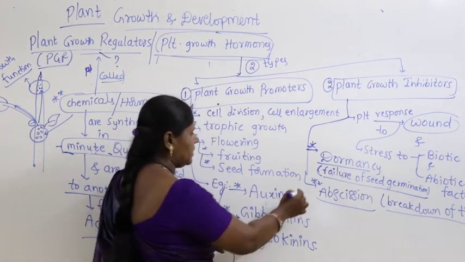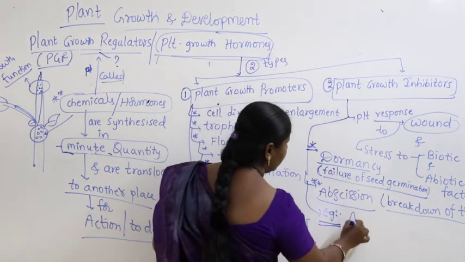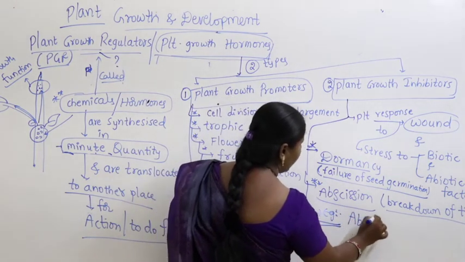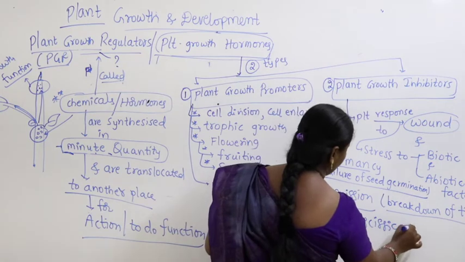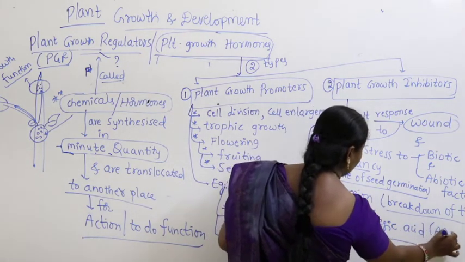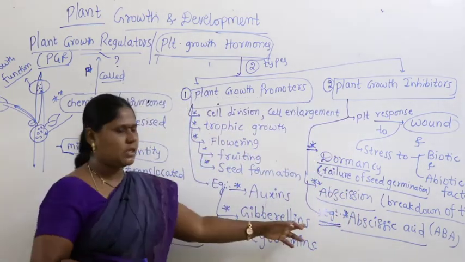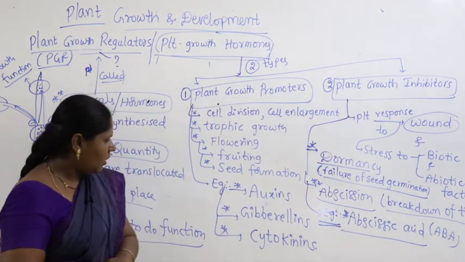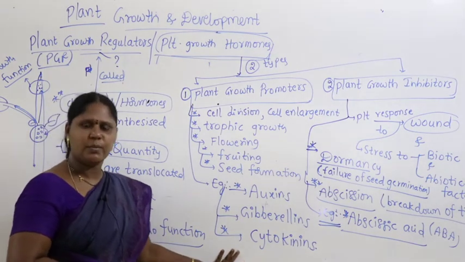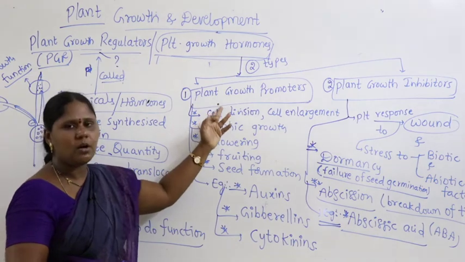So, which is the example? Who is acting as a growth inhibitor in most of the cases? ABA, that is called abscisic acid. It is called ABA. Who is a growth inhibitor here? Abscisic acid.